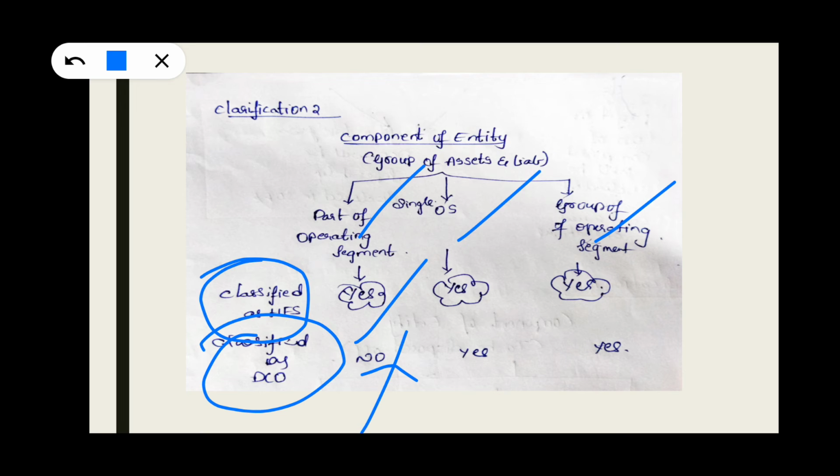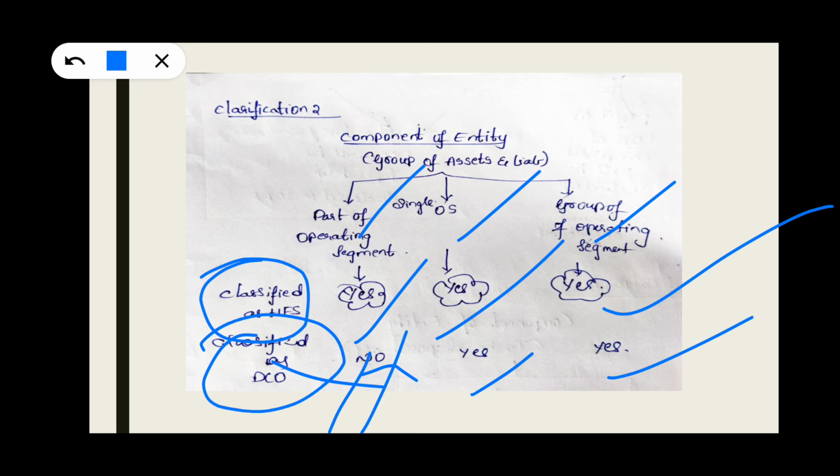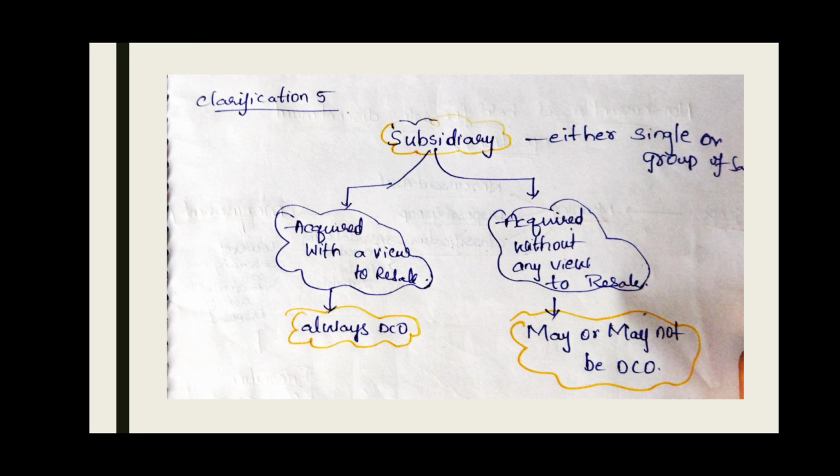Single operating segment? That means he's going to sell in a single transaction. Yes. Group of operating segments? Yes. But if we sell part of an operating segment, then we cannot classify it as discontinued operation. Next, subsidiary acquired with a view to resell.